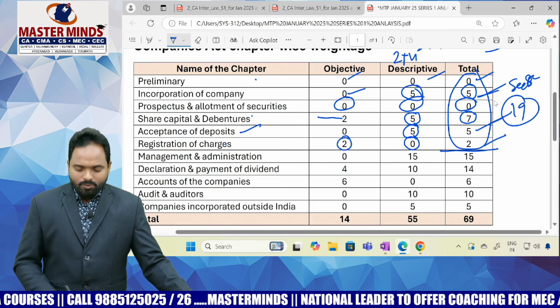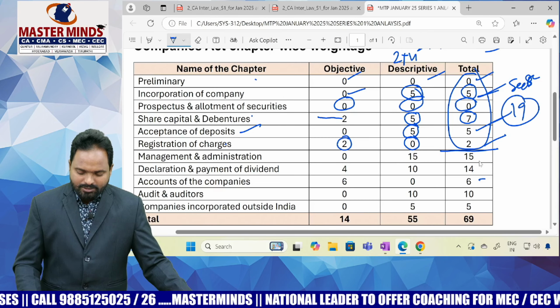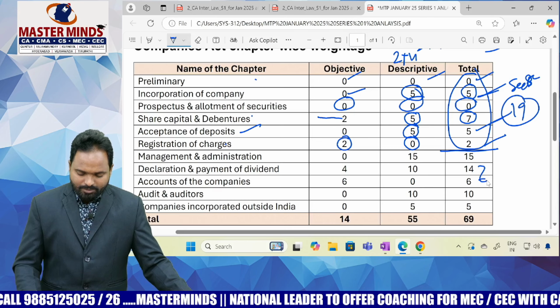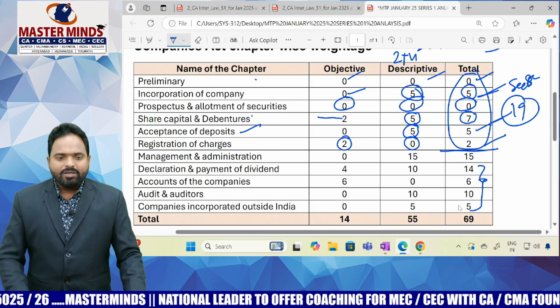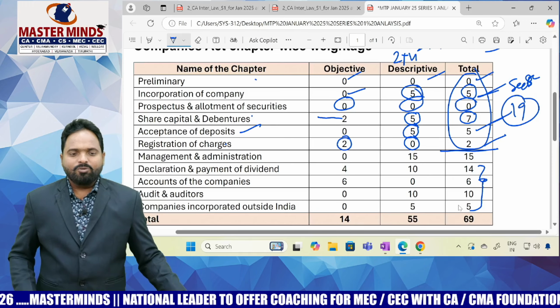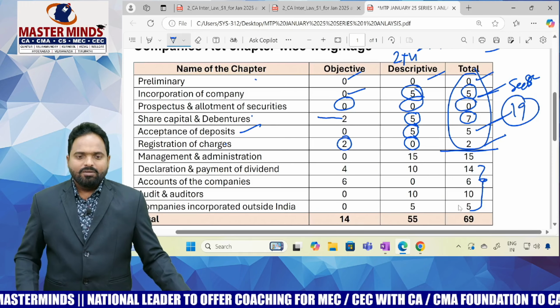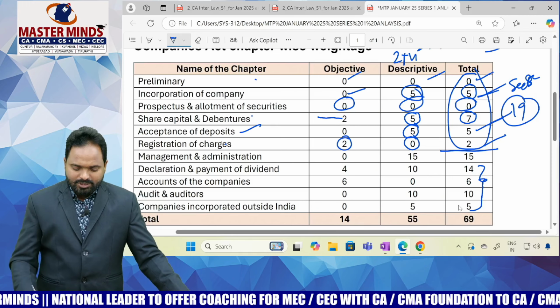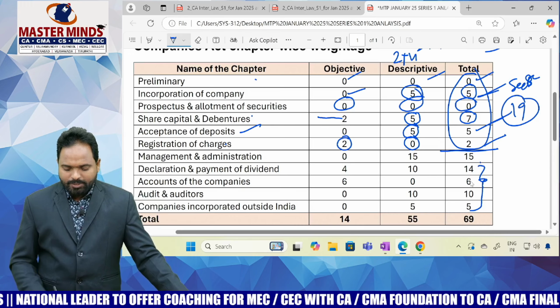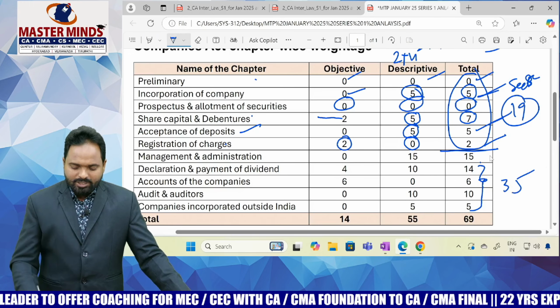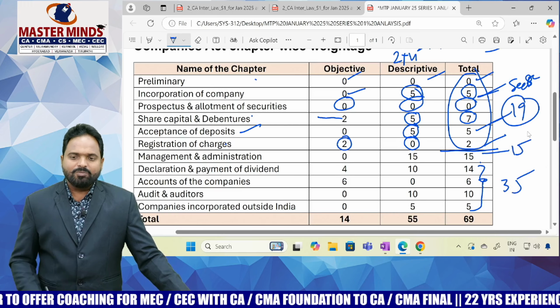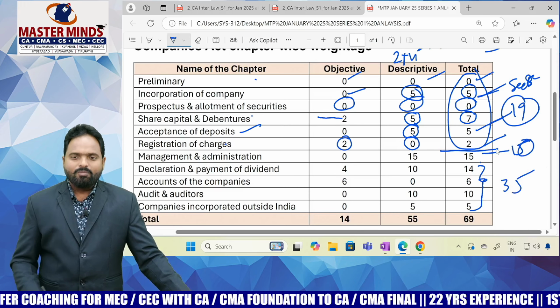Please don't ignore the last 4 chapters: declaration and payment of dividend, accounts of the company, audit and auditors, and companies incorporated outside India. From these chapters they asked 14, 6, 10 and 5, in total 35 marks. Management administration has 15 marks, with 5 marks internal choice, so ideally 10 marks only.